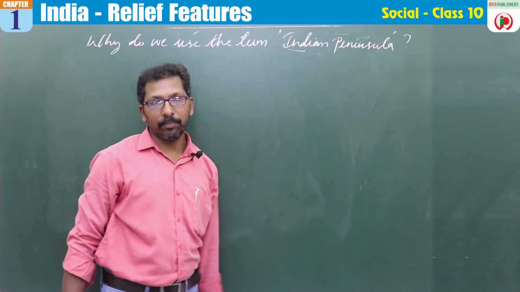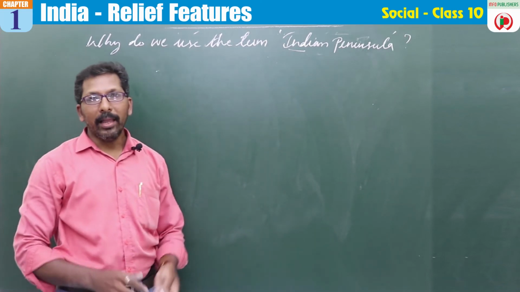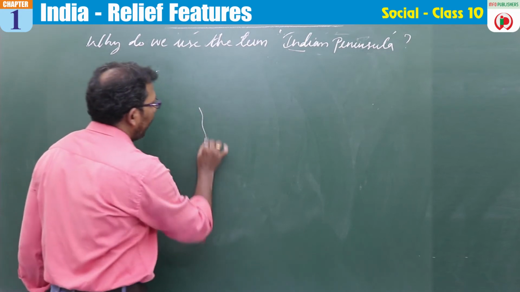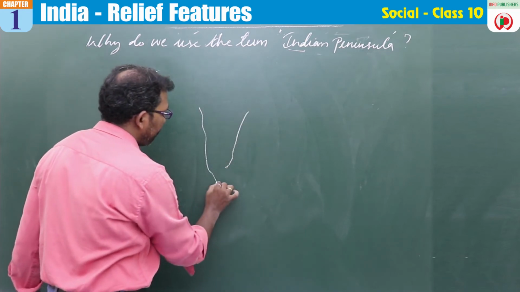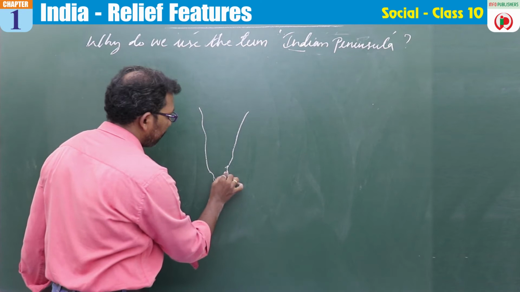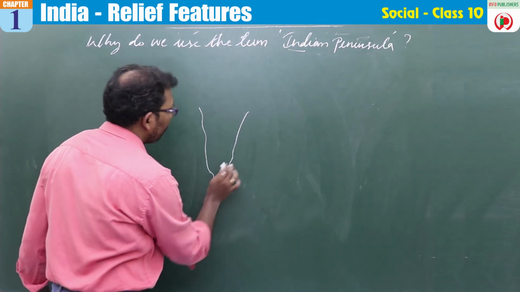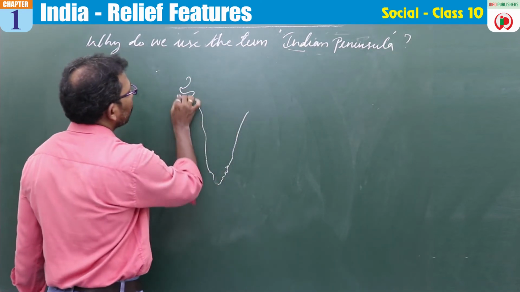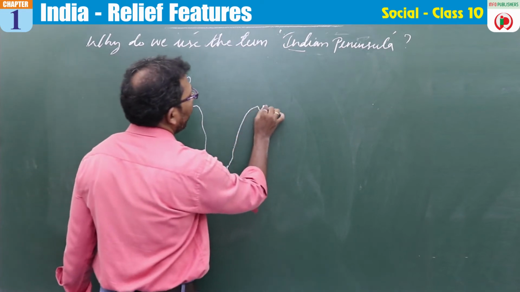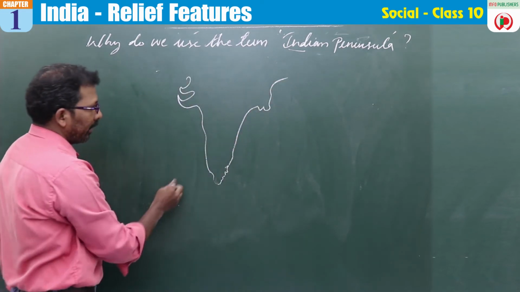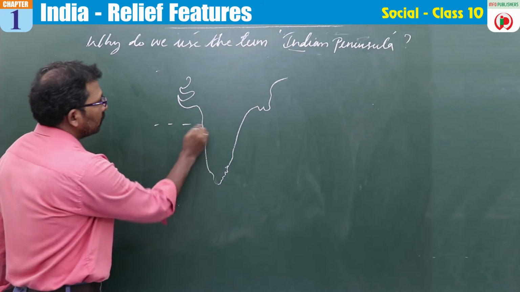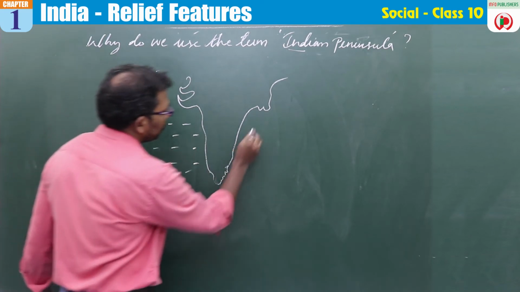Now, what is a peninsula? Peninsula means a land surrounded by water on three sides.